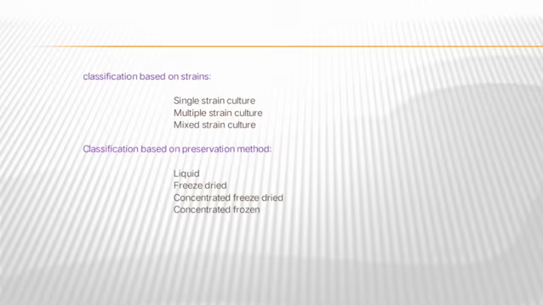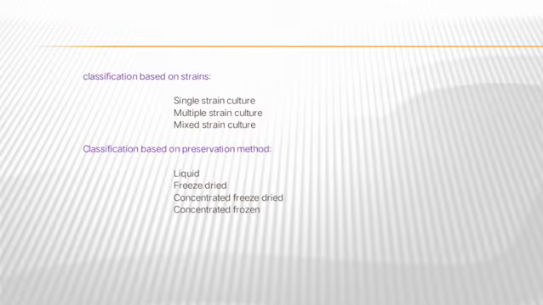The next classification is based on the strains. It also has three types. The first one is single strain culture. The next one is multiple strain culture, and then mixed strain culture. In single strain culture, only a single strain is produced from the single species. In the multiple strain culture, the multiple strains are produced from the single species. In the mixed strain culture, the different strains are produced from the different species.